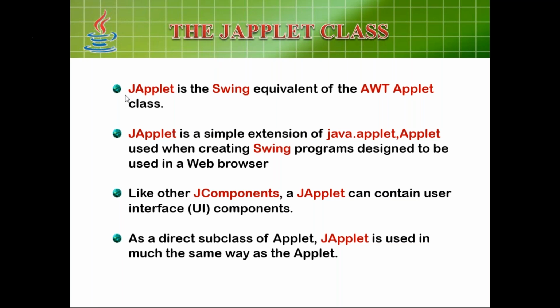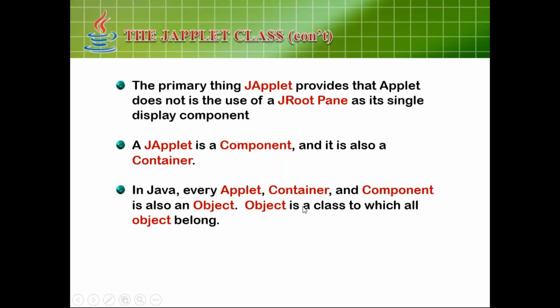JApplet is the Swing equivalent of the AWT applet. AWT applet is our regular applet, and JApplet is the Swing applet. JApplet is simply an extension of the Java applet, used when creating a Swing program designed to be used in a web browser. It's something like our regular applet only. So we are going to use JApplet and these components.